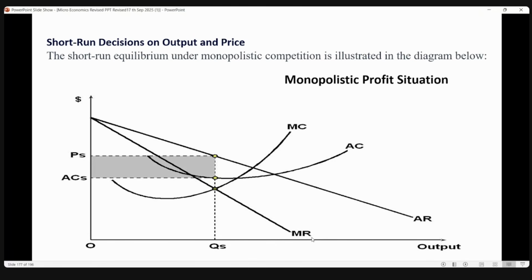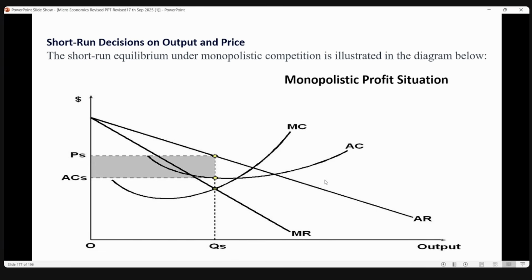Always the MR will be lower than the AR. When you have seen those calculations, when you have seen marginal cost, total cost and average cost, and when you have seen the production also, you saw that always marginal revenue will be lower than the average revenue, because this is the revenue that you are getting for selling one extra unit or one extra product. That is why it is lower than the AR. The second point, why they are slanting downwards, is, see, when you want to sell some extra units, for example, if you are at this point, you see the volume of goods that you are selling are on the rise.